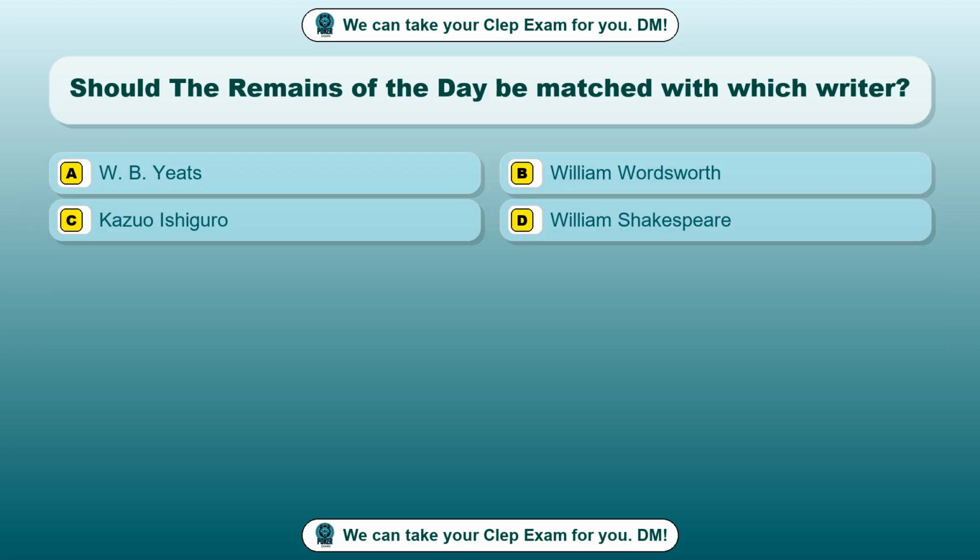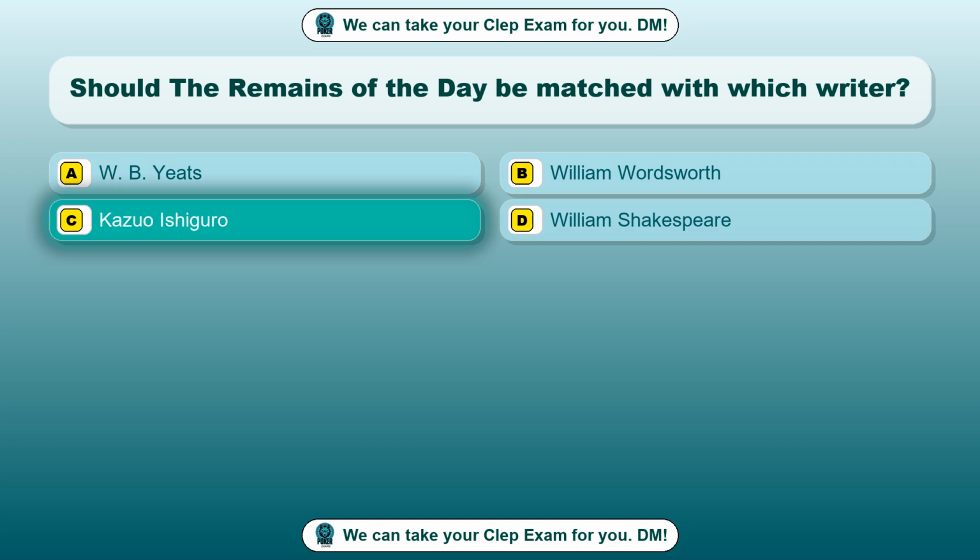Option A, W. B. Yeats. Option B, William Wordsworth. Option C, Kazuo Ishiguro. Option D, William Shakespeare. The correct answer is option C, Kazuo Ishiguro.